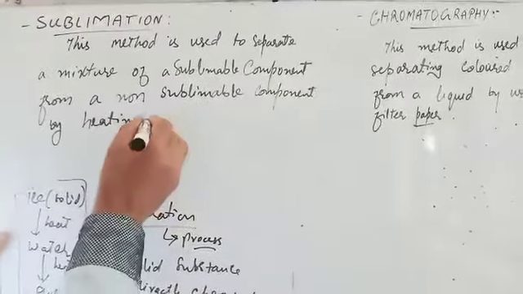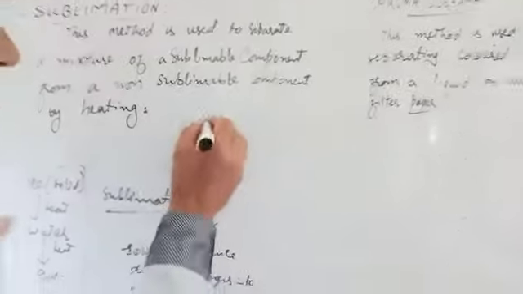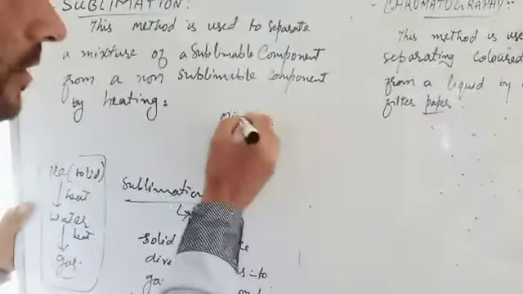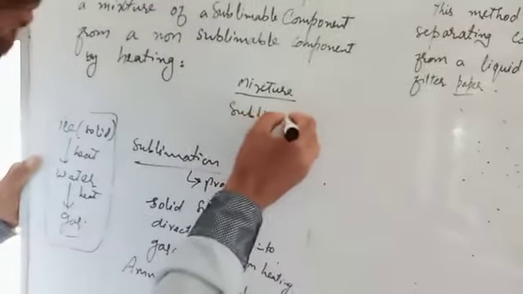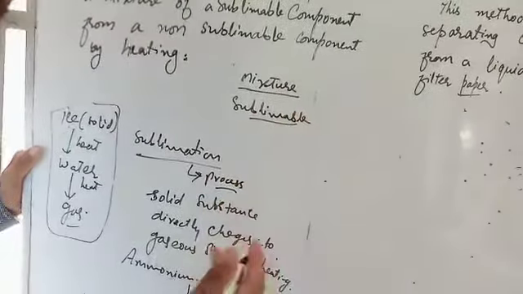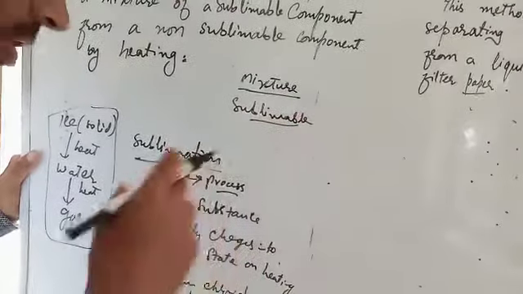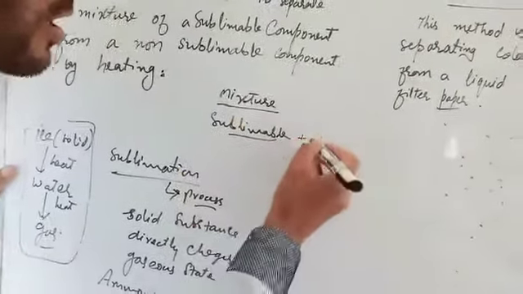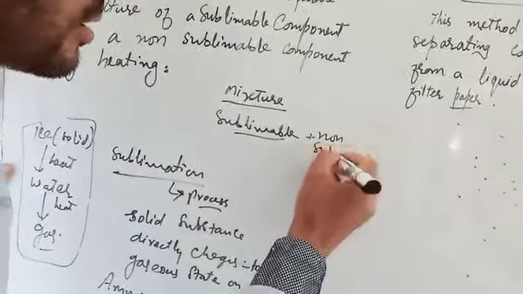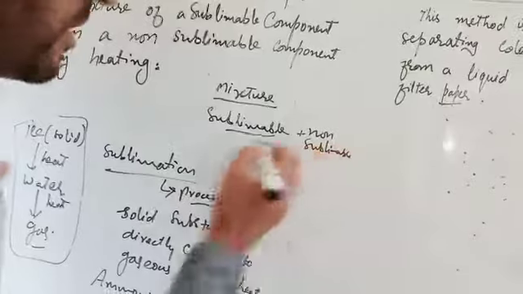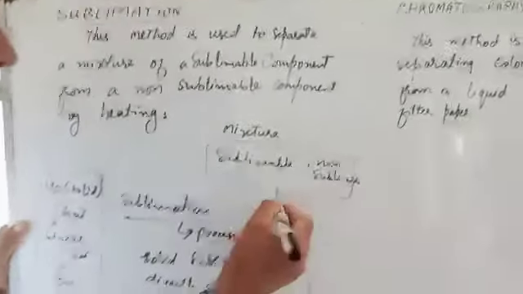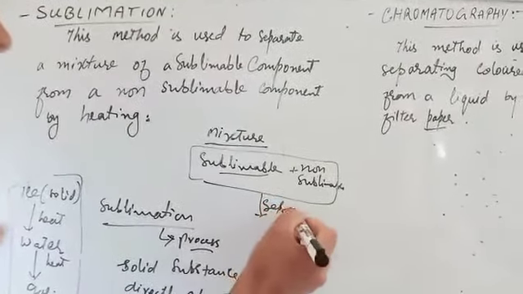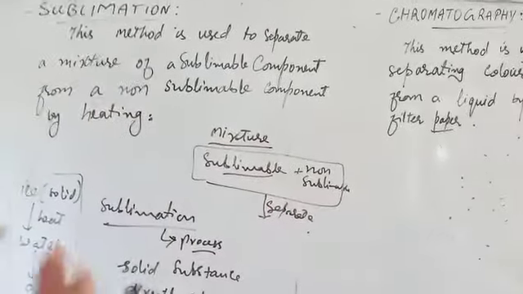In this sublimation process, if we have a mixture containing a sublimable substance, sublimable means one in which sublimation occurs, that means it changes directly from solid to gaseous state on heating, plus a non-sublimable substance, and we have to separate the components of this mixture, what will we do?